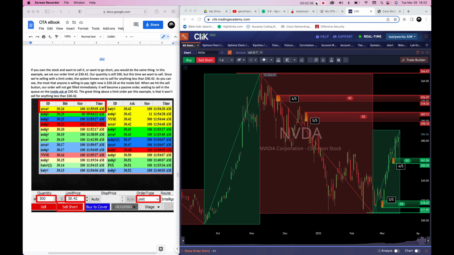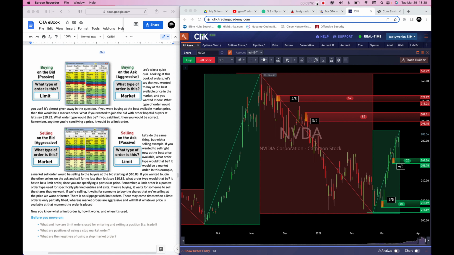As you can see, the most that anyone is willing to pay right now is $30.26 at the inside bid. When we hit the sell button, our order will not get filled immediately. It will become a passive order waiting to sell in the queue on the inside ask at $30.42. The great thing about a limit order, per this example, is that it won't sell for anything less than the amount we've stated, $30.42.